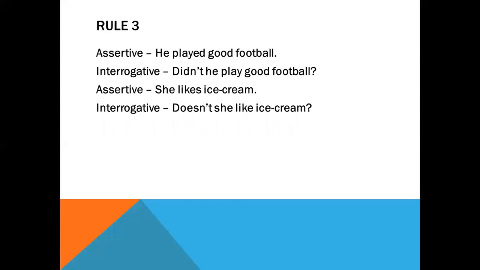And so you have to give here does. Okay. This es will not be added with like here. Rather, it will be added with do. And that's why you have to say, doesn't she like ice cream? You cannot say, don't she like ice cream or don't she likes ice cream? No, these are wrong. You have to say, doesn't she like ice cream? Okay.